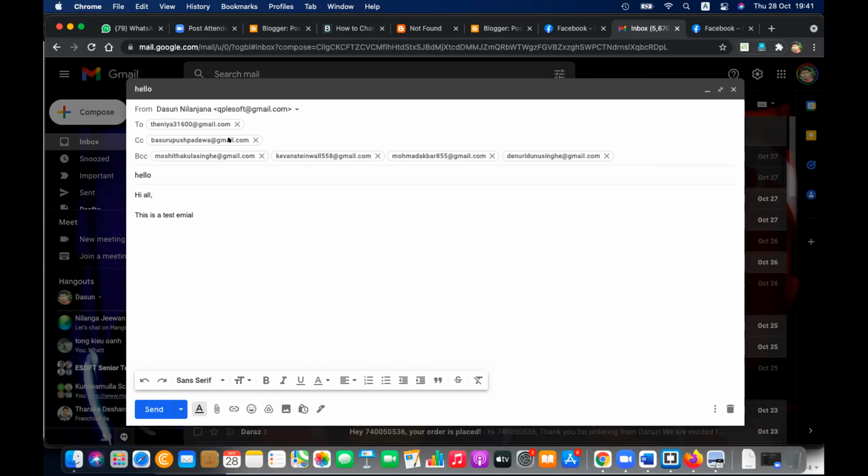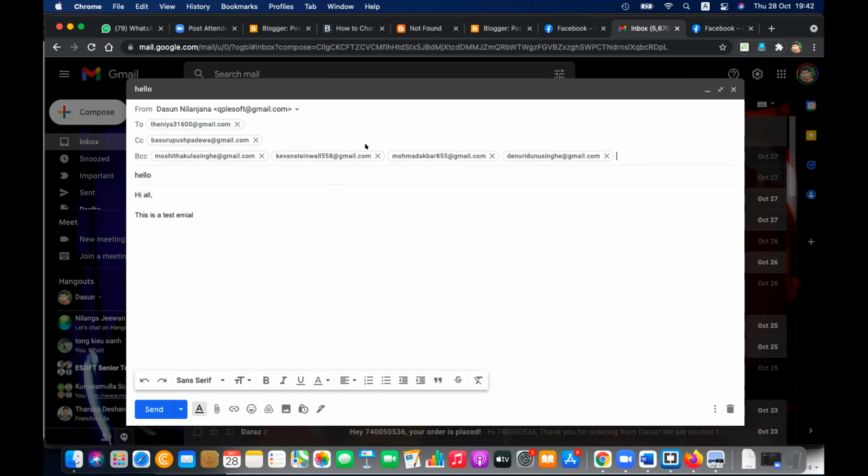It's copied, no? Sir, whenever it comes to blind copy, the main receiver and the carbon copied person can't see it. No. The idea of blind carbon copy is this: when you put some email in blind carbon copy, they cannot see other blind carbon copies. They cannot see to whom it actually went. For example, Liansa cannot see your email, Denuri's email, and Moshita's email. Moshita cannot see Liansa's email, Harisa's email, and Denuri's email.